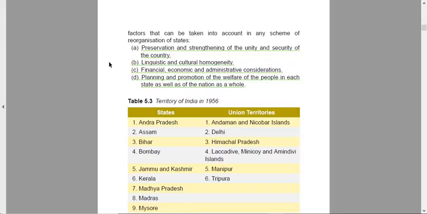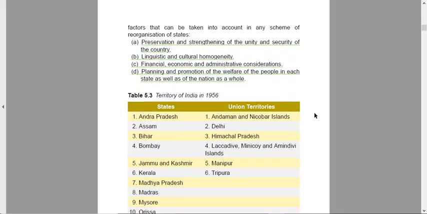We should also keep in mind that the financial and economic administrative considerations are taken into consideration. Supposedly there is a state formed and does not have enough resources, so it is pointless to form the state only on the basis of language if it does not have enough resources to develop its own state. So you should also keep in mind how to divide the states, provided that it has all the natural resources to set up its industries, to give employment, to develop itself, and planning and promotion for the welfare of the people. And welfare of the people can only be considered if the above 3 points are kept in mind.